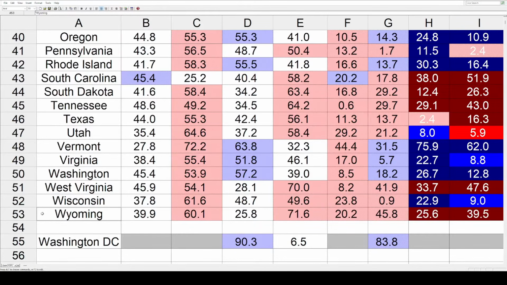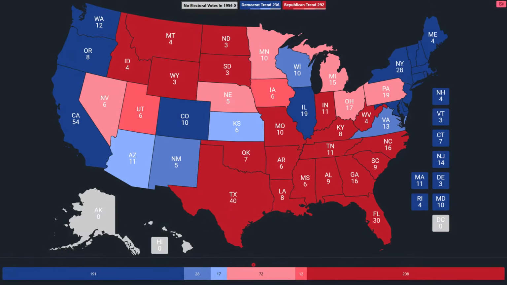Of course, like we do in every video, we're going to take all this data and put it on a map. So here's what we've got. We've got the same shading, 3 levels of it. 10 or more points are the darkest colors, under 5% are the lightest. No tilt margins of under 1% this time, although Nevada had the smallest shift coming in at an even 1. That went toward the Republicans. Kansas was right behind toward the Dems at 1.1.